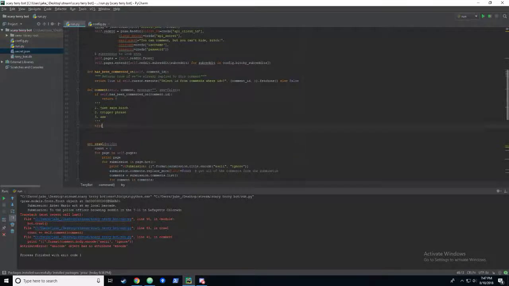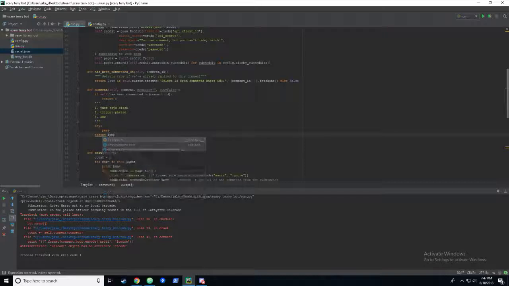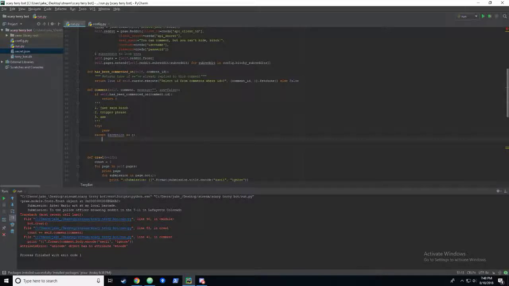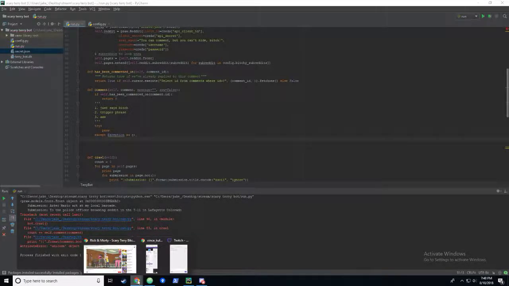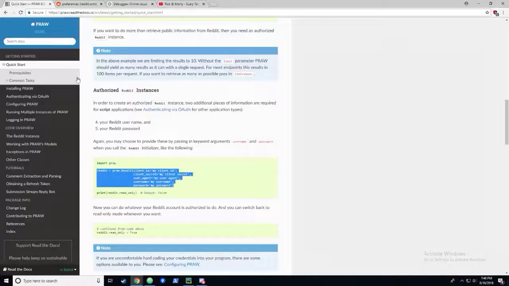So here's what we're going to want to do. We're going to want to firstly wrap everything in a try except. I will show you why. If you've ever used Reddit before, you'll know that if you type a comment too many times in the same subreddit, it says you're doing that too much, try again later.